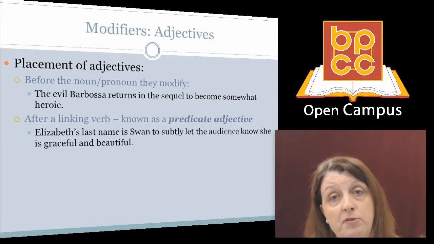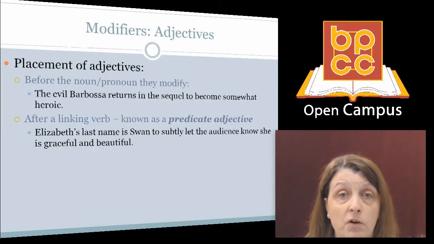Adjectives can be placed before the noun or pronoun they modify. The evil Barbossa returns in the sequel to become somewhat heroic. In this sentence, the adjective evil is placed in front of the noun Barbossa.